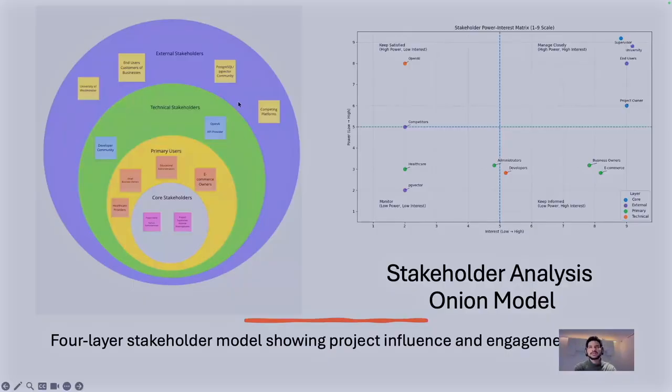Then we have technical stakeholders. You can see OpenAI as an API provider, where we use GPT-4 and embeddings, and the open source community. And then we can see external stakeholders as well, such as University of Westminster, end users or customers of the business, and competing platforms. On the other hand, we have the power interest matrix, and it shows the power and interest of different stakeholders and how much effect and impact they have.